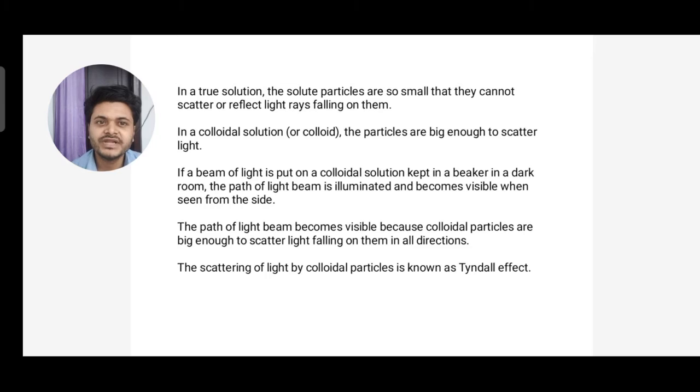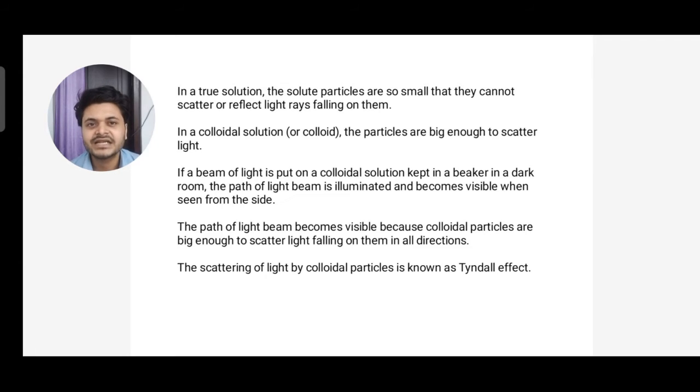So if a beam of light is put on a colloidal solution kept in a beaker in a dark room, the path of the light beam is illuminated and becomes visible when seen from the side. The path of light beam becomes visible because colloidal particles are big enough to scatter the light falling on them in all directions. So the scattering of light by colloidal particles is called Tyndall effect. Again I repeat, the scattering of light by colloidal particles is known as Tyndall effect.